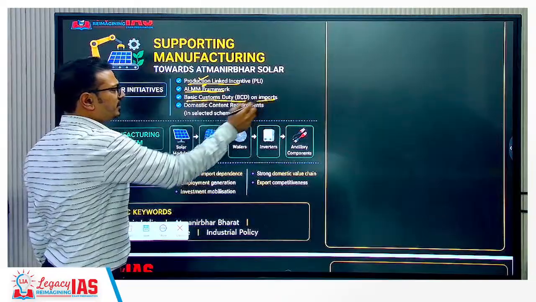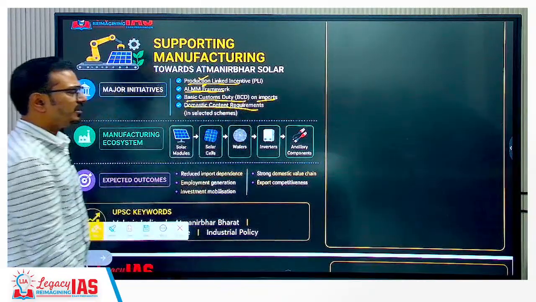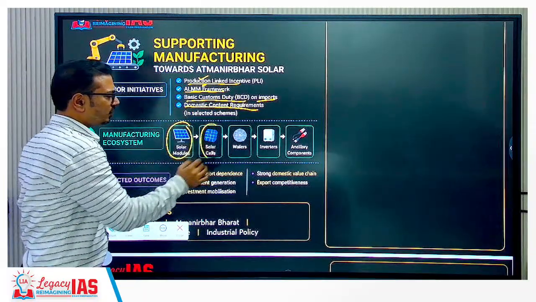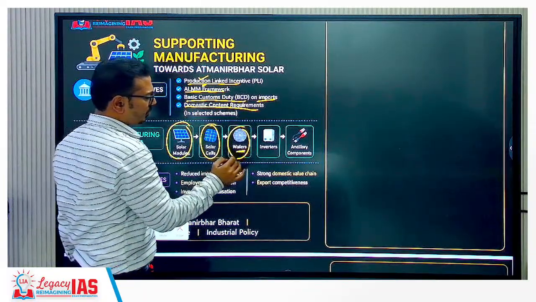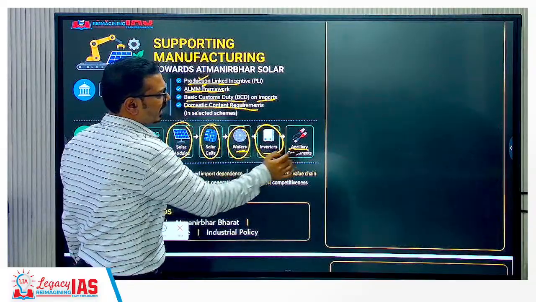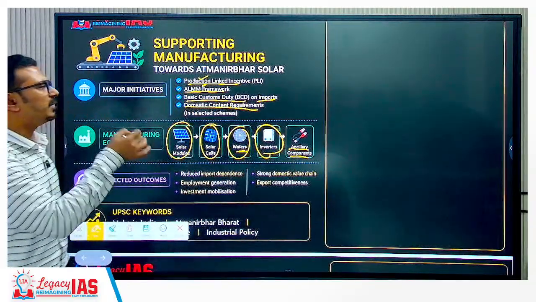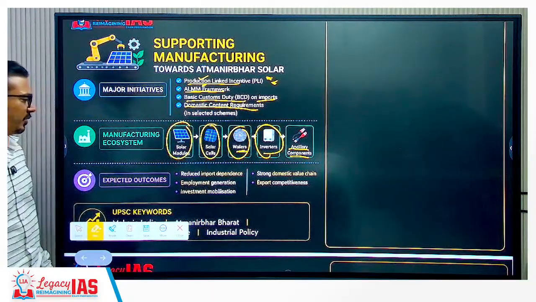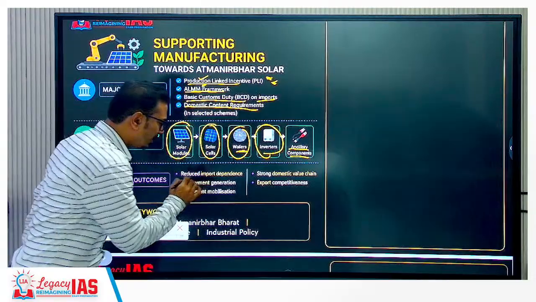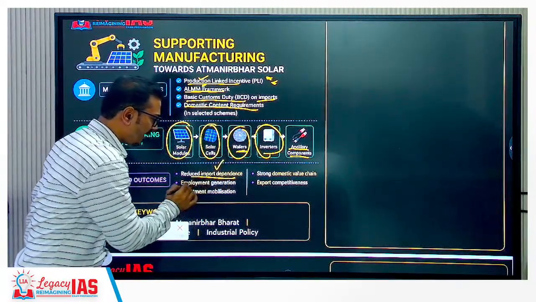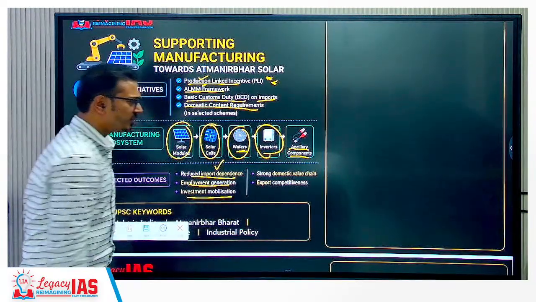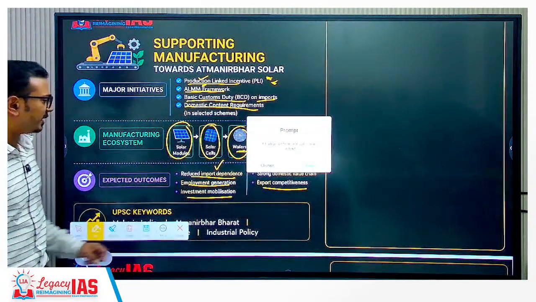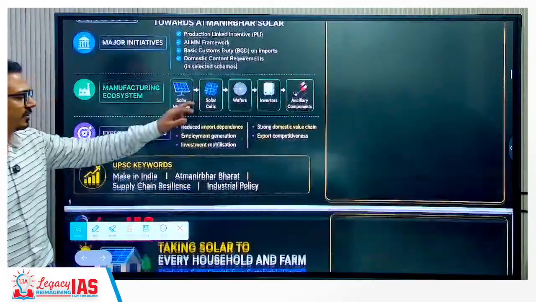Basic custom duty on imports is there. Domestic content requirements in selected schemes. So what are the equipments? Solar modules are there, solar cells, wafers, especially photovoltaics, then inverters, ancillary components. So for all these manufacturing, we have the production linked incentive schemes. So expected outcomes, what are these? Reduced import dependence, employment generation, investment mobilization, strong domestic value chain, and export competitiveness also generated over a period of time. So this is the way we should talk.